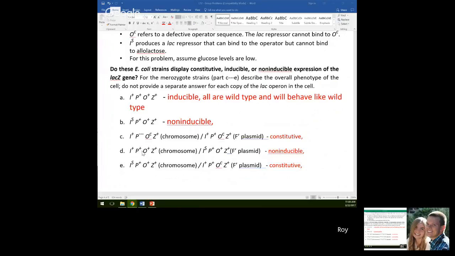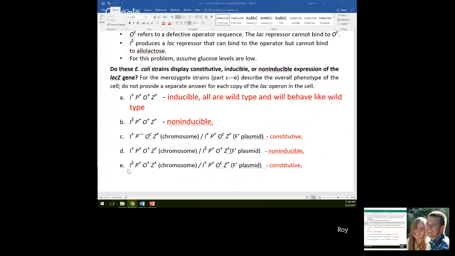In part D, we have the I^S, which is going to bind to both the chromosome and the plasmid, and it's going to make everything stop. So it's going to be non-inducible because the allolactose can't bind to it and release it from the gene.